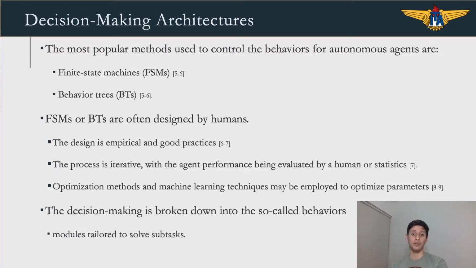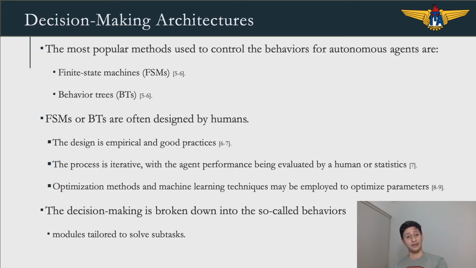Decision-making architectures. The most popular methods found in literature are the finite state machines and the behavior trees. Both methods are often designed by humans. This design is empirical and based on good practice. This process is iterative, with the agent performance being evaluated by experts in the area or through statistics. Optimization methods and machine learning techniques can be employed to optimize parameters or to learn new behaviors for these agents.